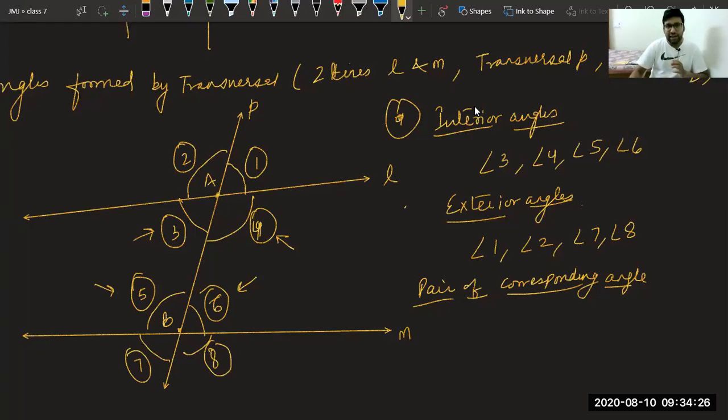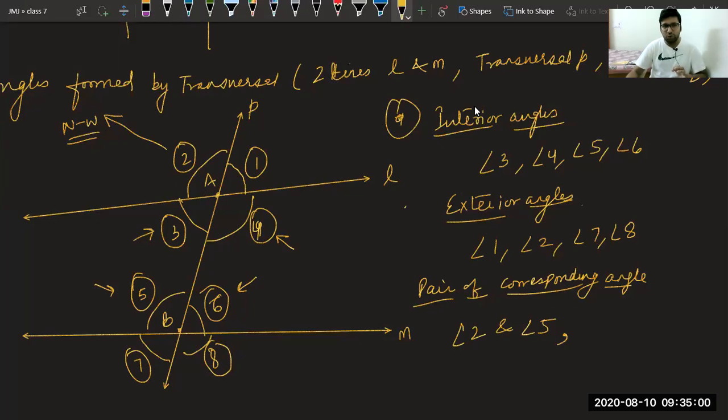So you can see angle 2 is looking towards northwest. Which other angle is looking towards northwest? Which other angle out of the 8 is looking towards northwest? Very good, all of you. It is angle 5. So we can take angle 2 and angle 5 as the first pair of corresponding angles.